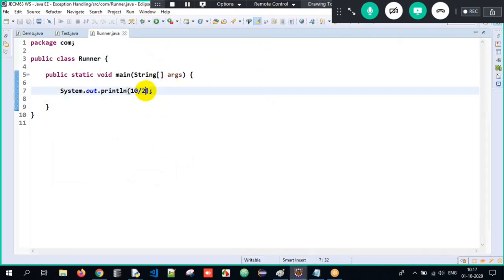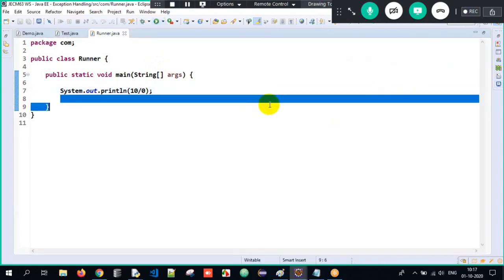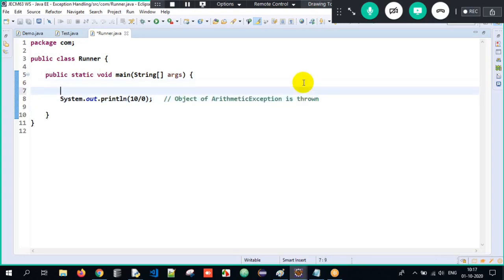But as soon as I put 0 here and execute it, I get an exception called arithmetic exception. But internally, what is happening here? An object of arithmetic exception is thrown here. Got it? When I divide a number by 0, an object of arithmetic exception is thrown. Clear? Now, what are we supposed to do?